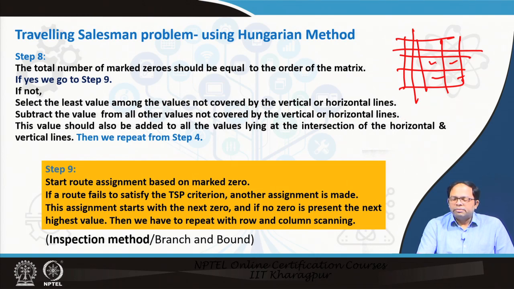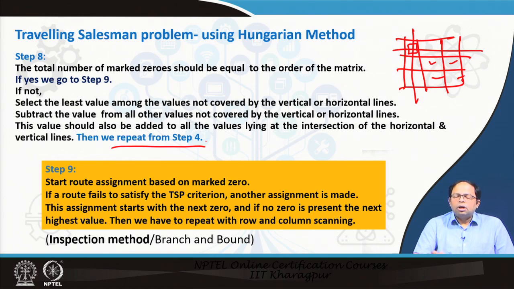So that means we find the least value and subtract it from all the other uncovered values, and the value should also be added to all the values lying at the intersection of the horizontal and vertical lines. So we will also add that particular value to this particular location. Once we have done that, we have to repeat from step 4.